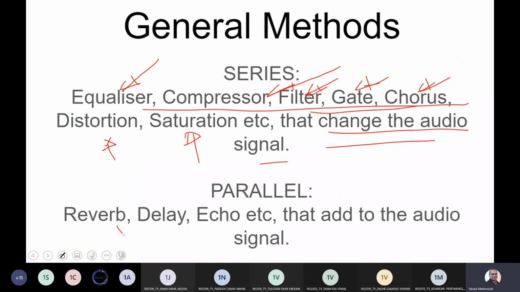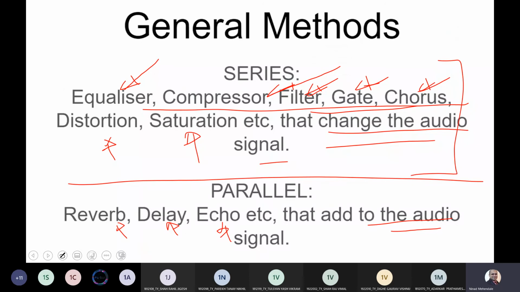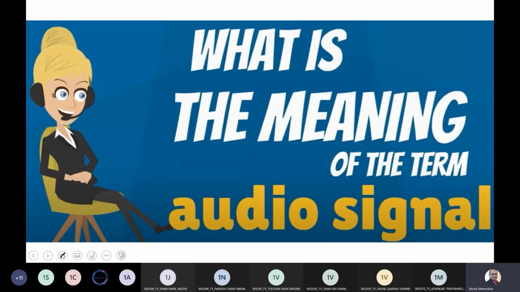And in parallel you will always have reverb, delay, echo. These are the things that go as a parallel processor. So remember, whenever we are carrying out the operation, you must understand what are the series operations and what are the parallel operations.